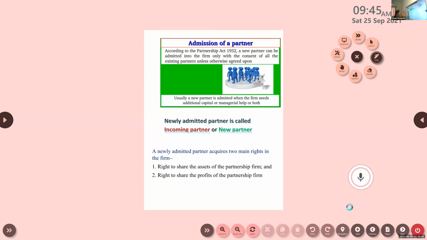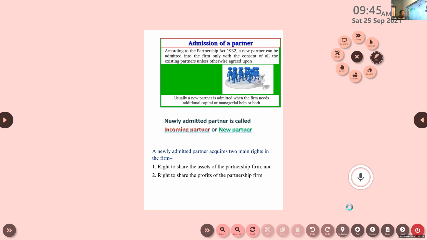Okay, the next one, a new partner is also called an incoming partner or new partner. Then the next thing is the most important one. Very important.